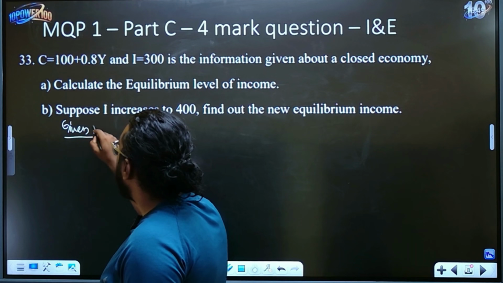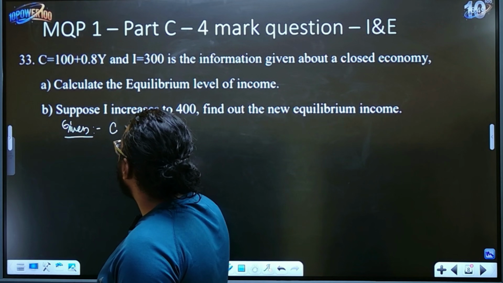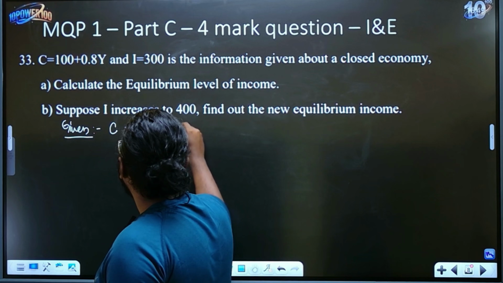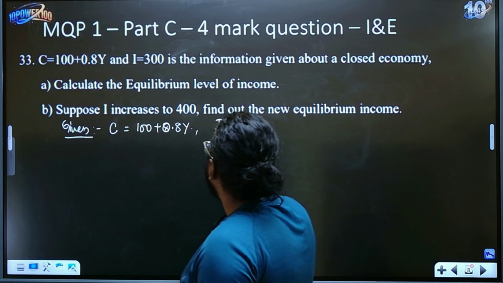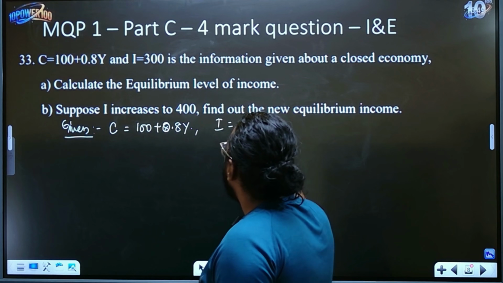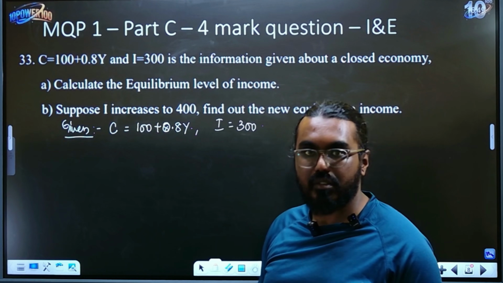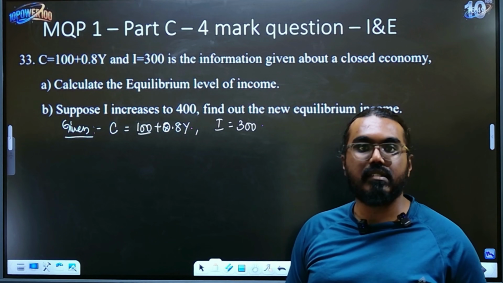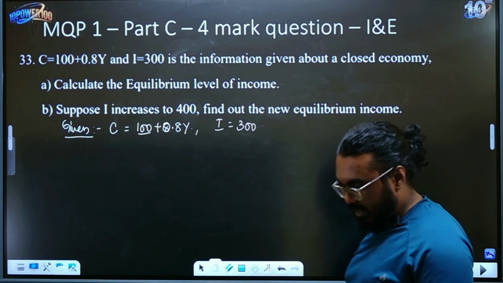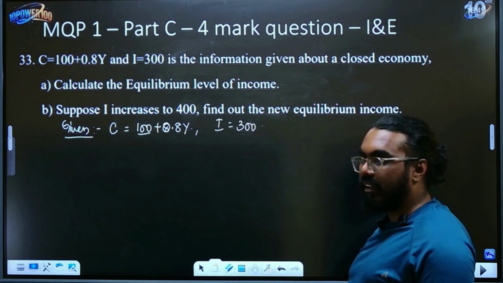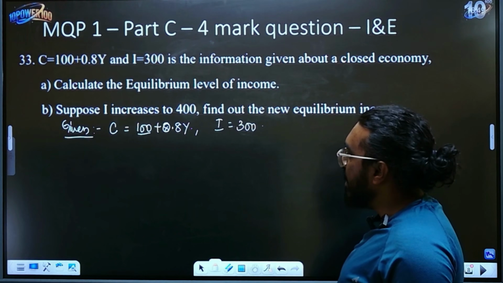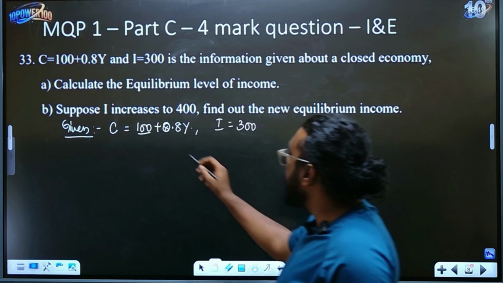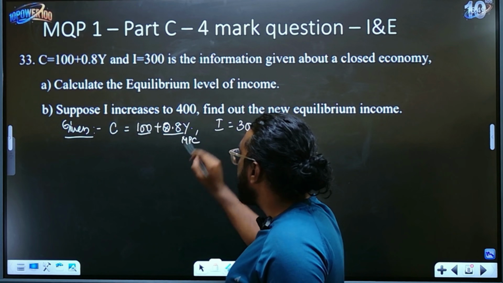First, they have given you the consumption function, which is 100 plus 0.8y, and they have also given you the investment expenditure, which is 300. So this is the given information to you, right? Here you know that 100 is the autonomous consumption, that is, irrespective of the income, this consumption will always be there. Even if the income is 0, it will always be 100. Then you have the 0.8, which is nothing but your MPC, right?